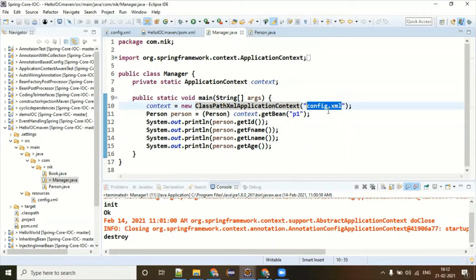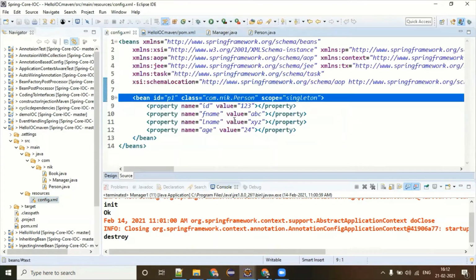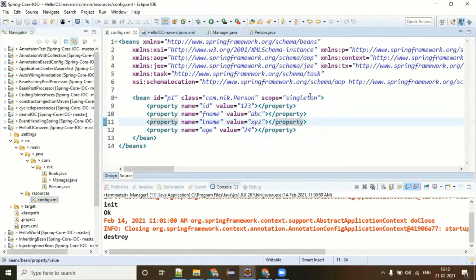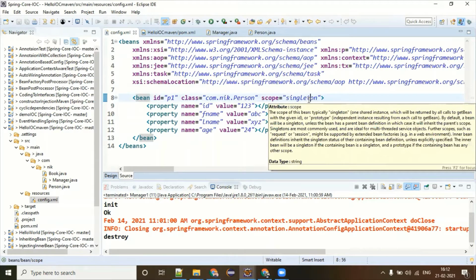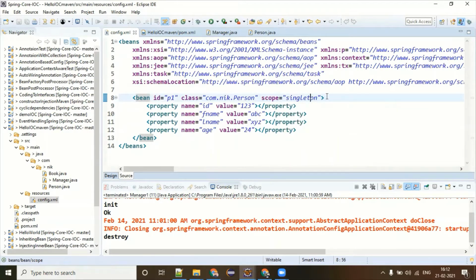The moment this XML file is going to be loaded, all the beans which are defined inside your application are going to be created at the time of loading itself. Okay. Now, this is something which you will find quite interesting, which we didn't talk about in the last class.